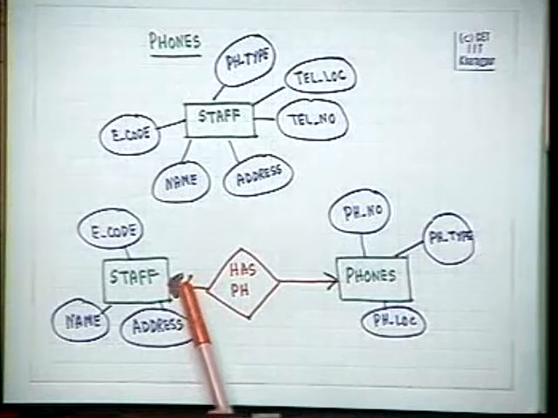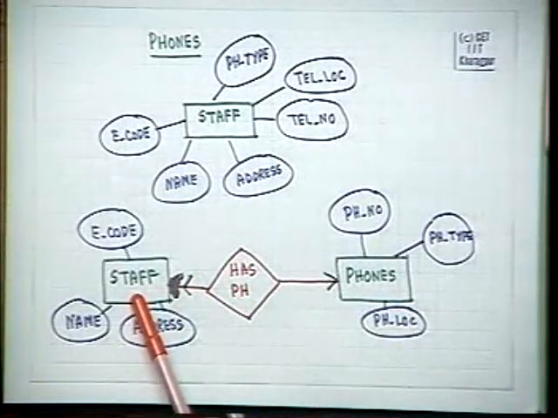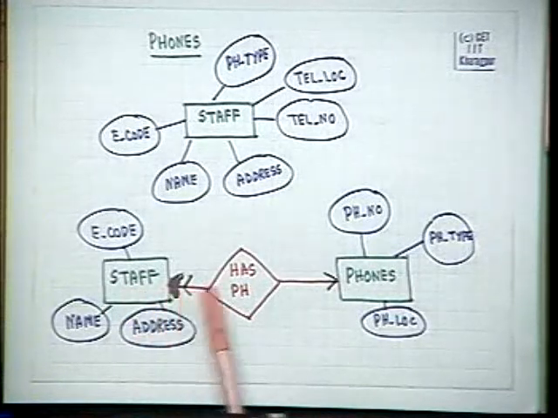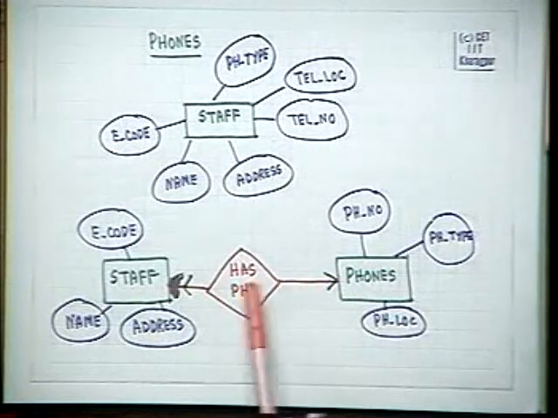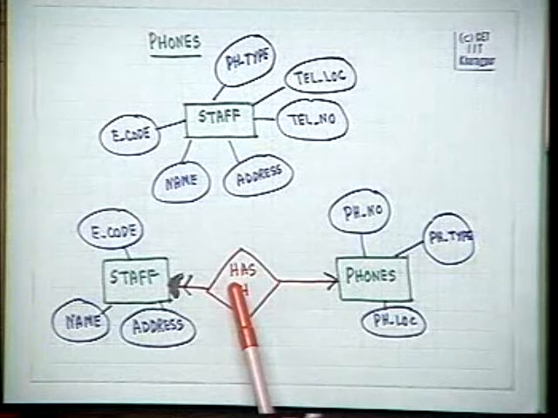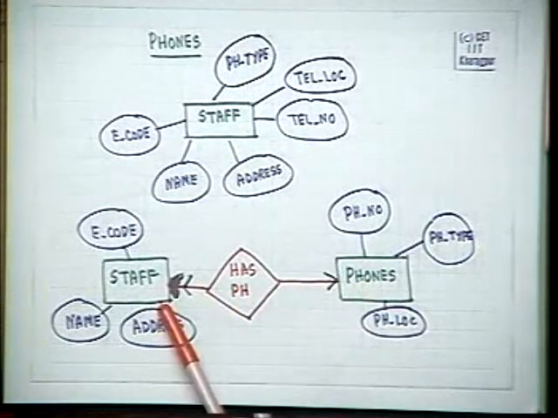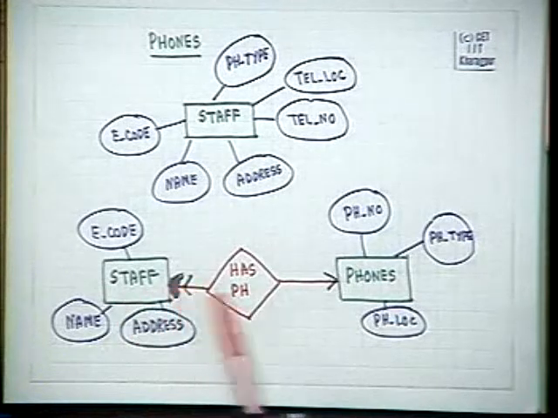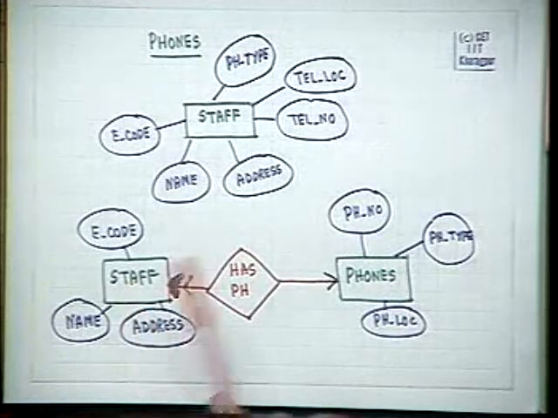For example, if we mark this arrow, we said that this staff can participate in a one-many or a one-one relationship with phones. If this arrow is there, then phones can participate in a one-many or a one-one relationship with staff. Both the arrows signify that this is a one-one relationship.